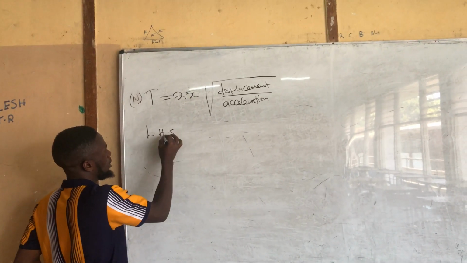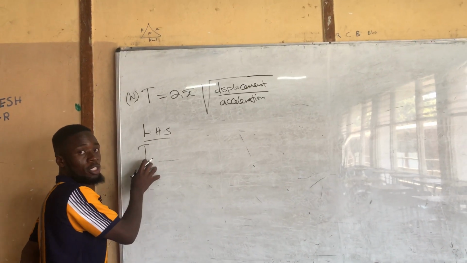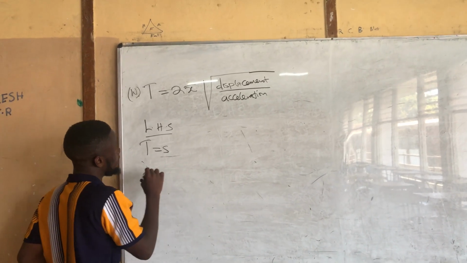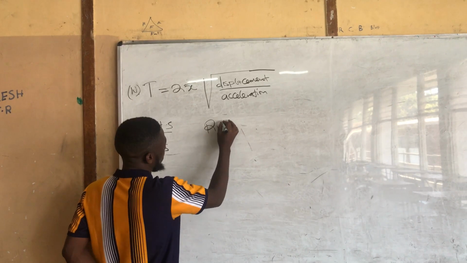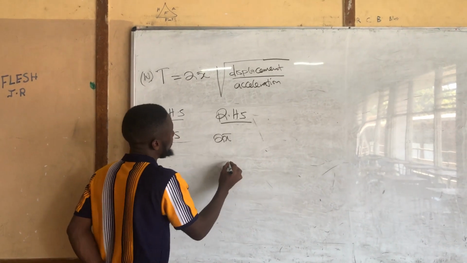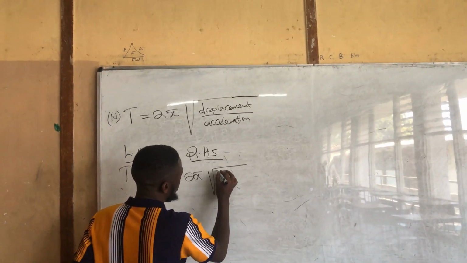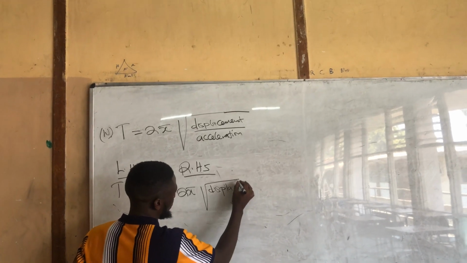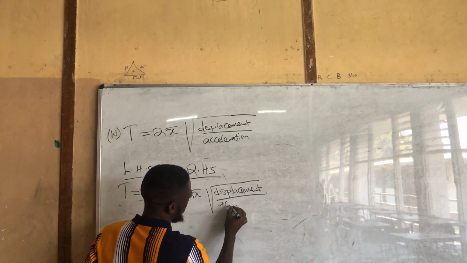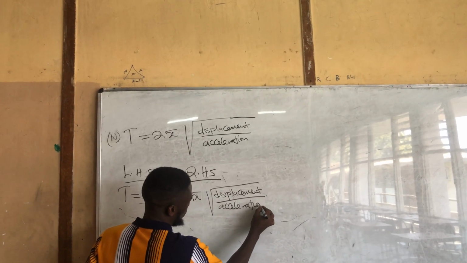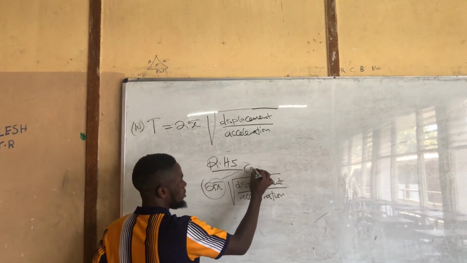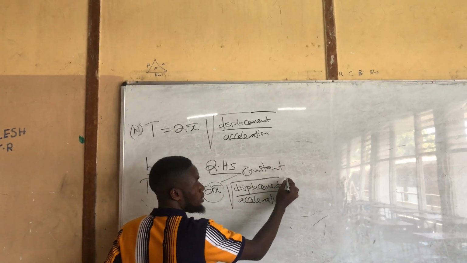So the same thing here, see? Left hand side, which is T, and what is this T? This T represents period, which is measured in seconds. So this side, say right hand side, goes to 2 pi square root of displacement over acceleration. So this 2 pi here is the constant, so we need to ignore the constant.